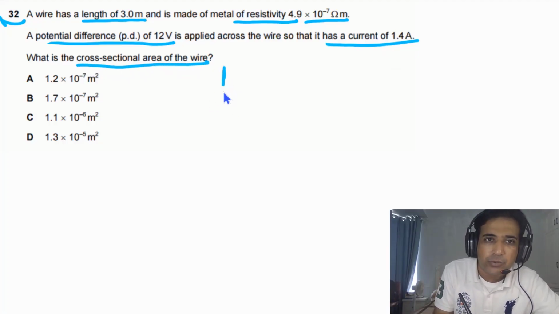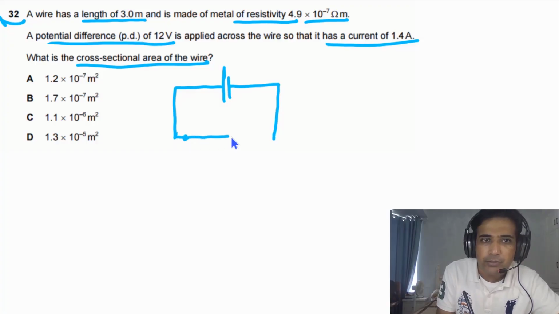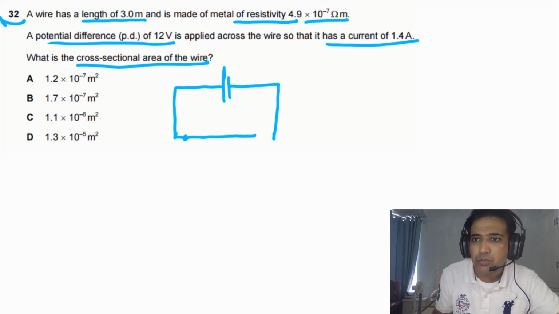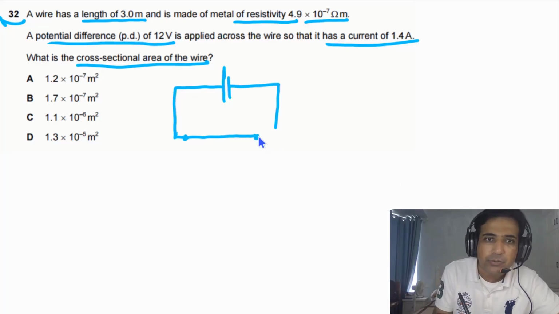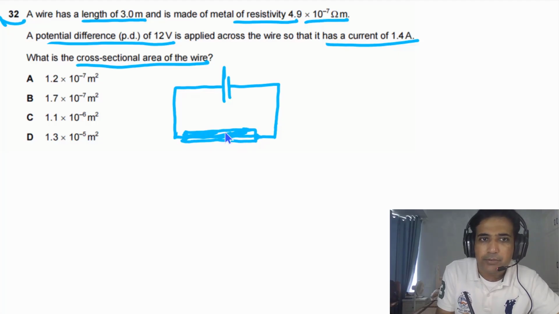First of all, we can draw the circuit. Here we have the power supply and we have a wire. We can imagine we have a wire here. So this is the wire. We can draw it in a slightly better way. We can make this one a bit thicker so you can see the difference. So this one is the wire.